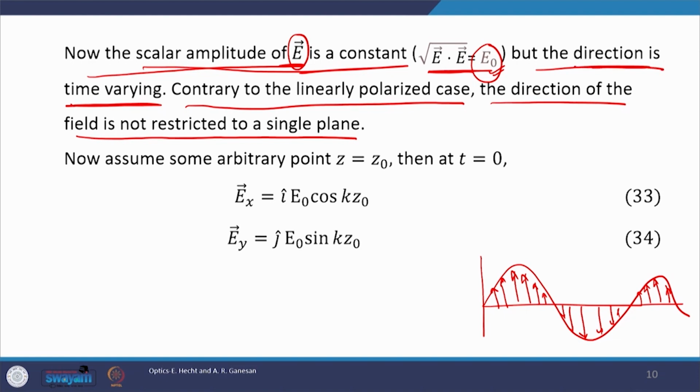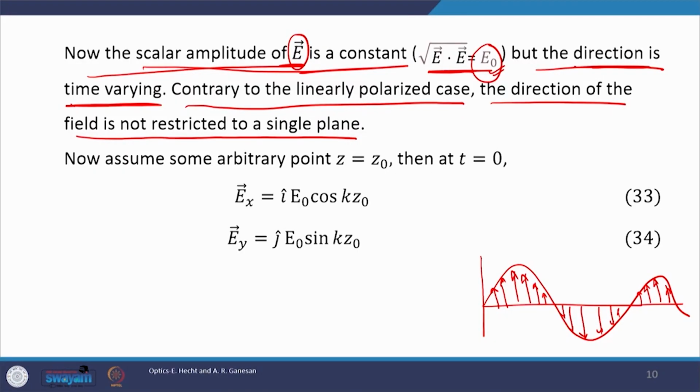In linearly polarized light, the electric field was vibrating in a particular plane, its direction of vibration was not changing with propagation, it was neither a function of time nor of space. But in circularly polarized light, the direction of the E field is changing with propagation, it is a function of time and space. However, its magnitude depends neither on space nor on time, it is a constant quantity.